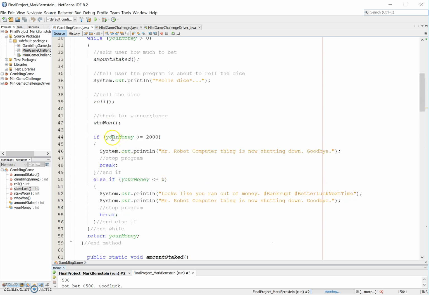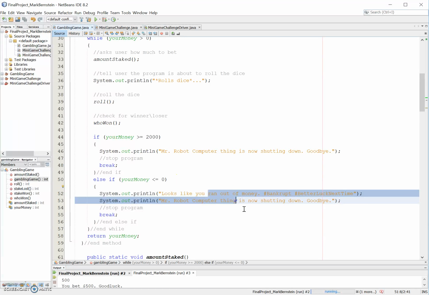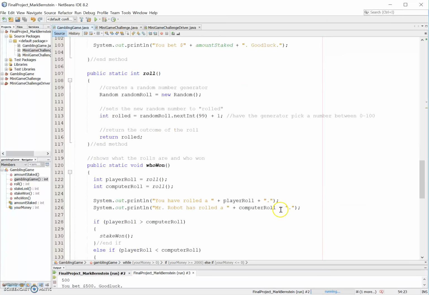And if your money is again greater or equal to 2,000, it's going to print out saying that the computer is shutting down. And if your money is lower than or equal to 0, so if you run out of money, it'll tell you that, and then shut down. Alright, that's pretty much it.